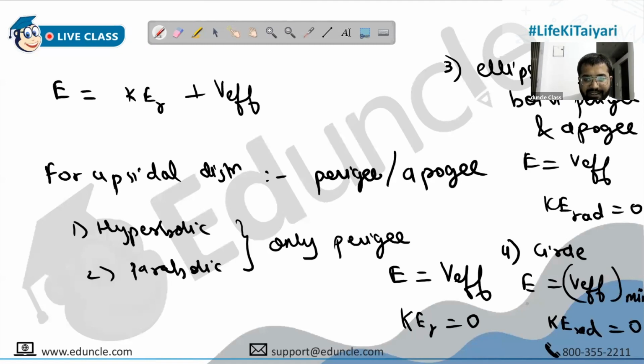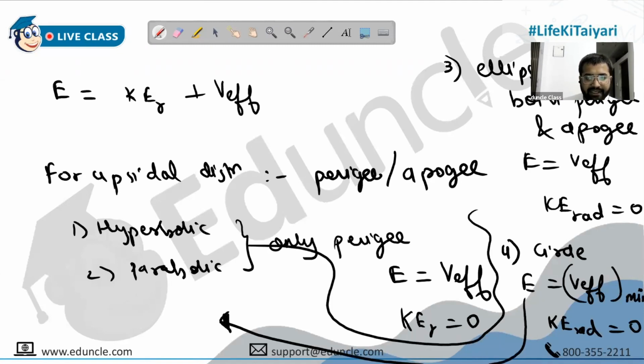The only additional condition in case of circular motion is that since V effective is at its minimum, you can say the radius exists. It means all the points are perigee, all of them are apogee, all of them are equidistant. And how do we find that radius? For minima, there is a condition: the derivative of V effective with respect to R will be 0, people. Using this, you can find the radius.